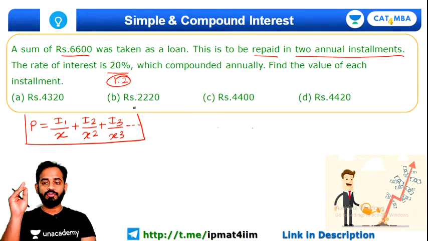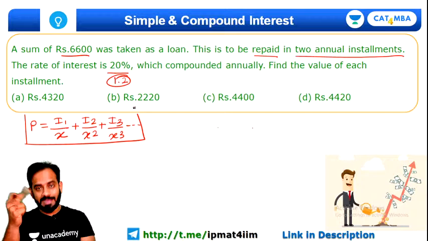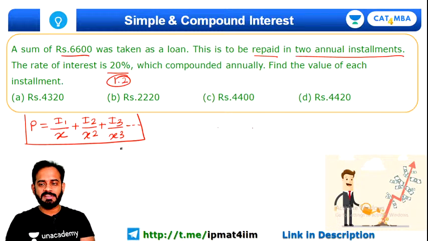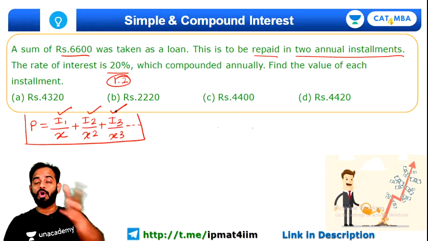Try to understand what is this I1, what is x, what is P. I'll quickly explain. P is the principal amount. I1, I2, I3 are the installments for all the years.